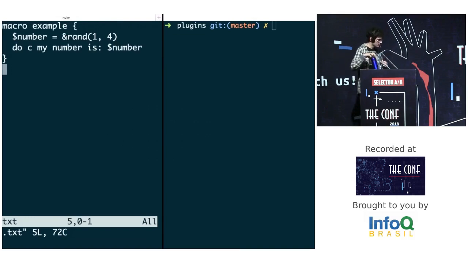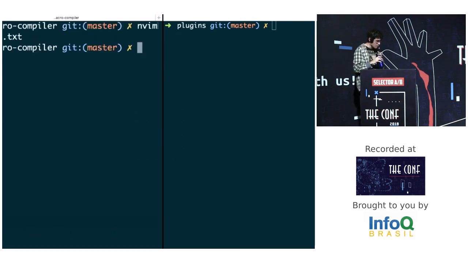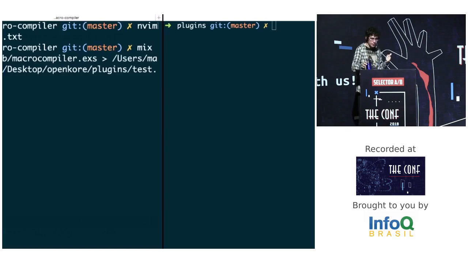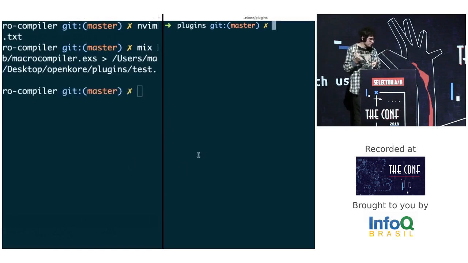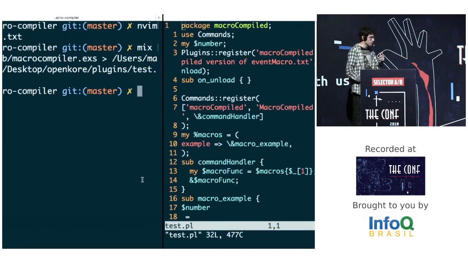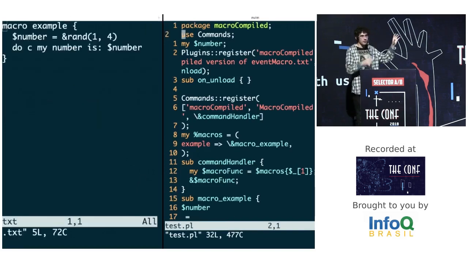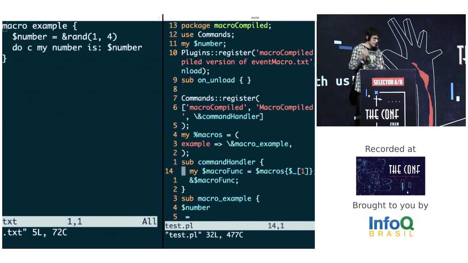It's very simple. And we can compile this code to a Perl plugin to run at OpenKore that will generate very crazy code in Perl, but this code is equivalent between eventMacro and the Perl code to run at OpenKore.